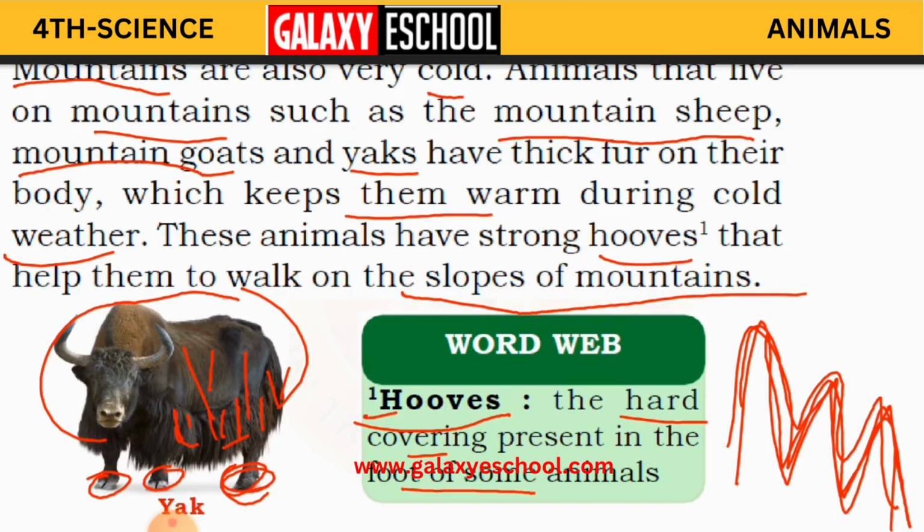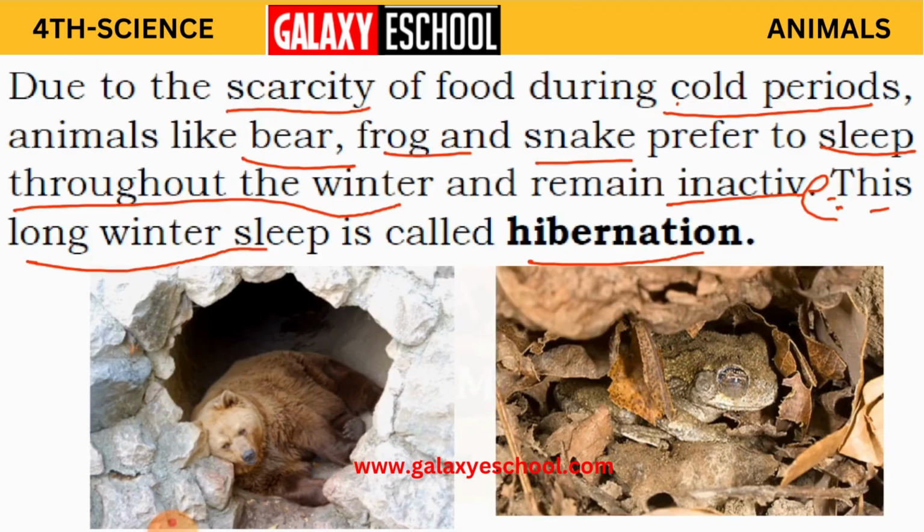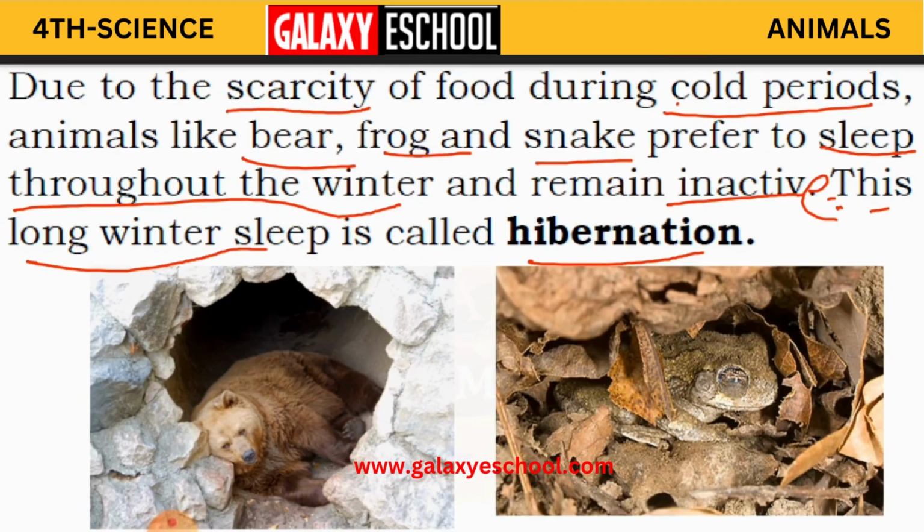Okay children, so now we are discussing the body parts, how their body is made to make themselves adapted to that particular environment. Clear or no? And behavior, like winter sleep. We learnt about the long winter sleep. This is the behavior. These animals are going to sleep throughout the winter because they are not getting food. This is their behavior.